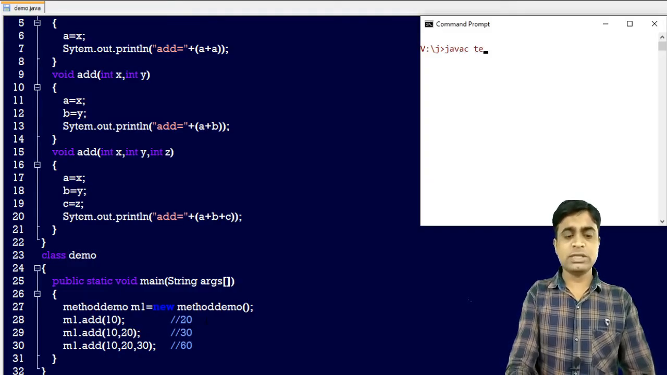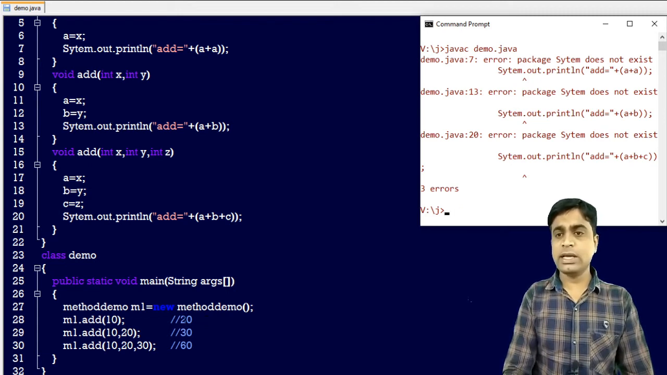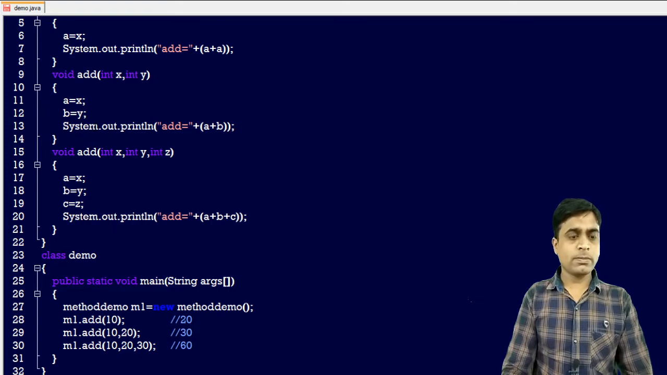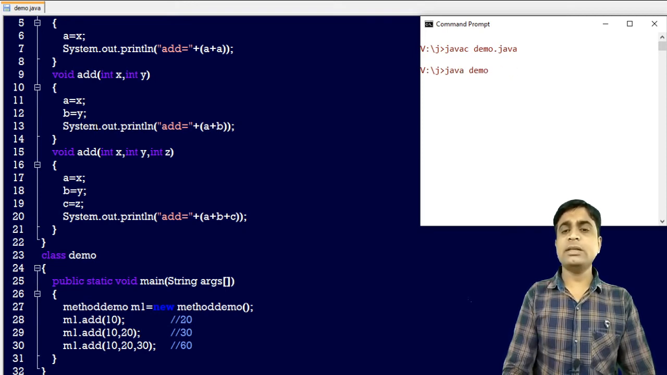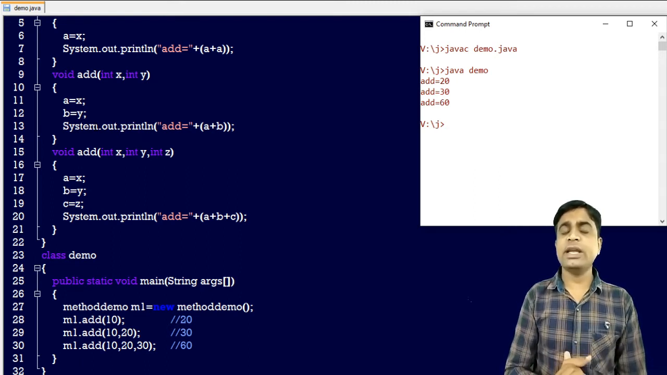So let's run this code so you can easily understand what the output will be. Let's compile this program, javac demo.java, and sorry, this will show an error, there is a spelling mistake. Let's compile it again. And java demo, you can see the output: add is equal to 20, add is equal to 30 and add is equal to 60. So this is the example of method overloading.